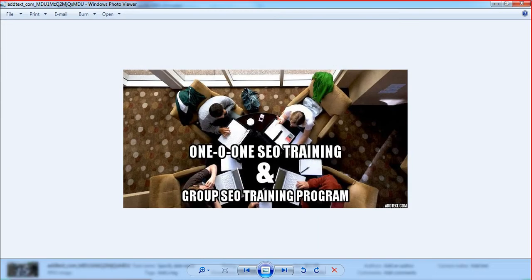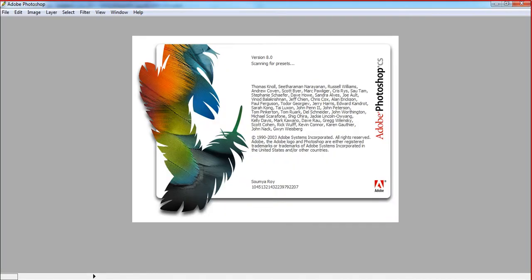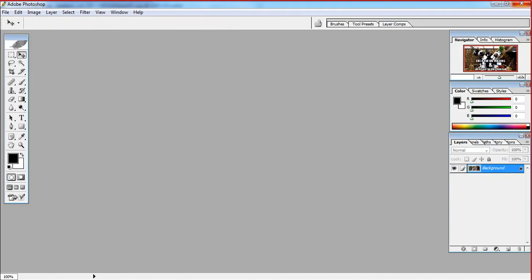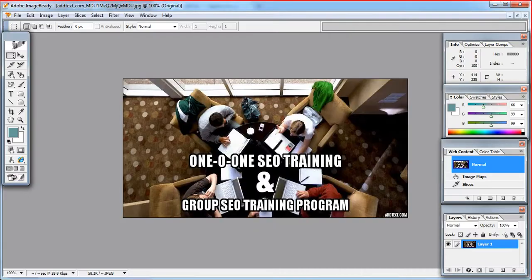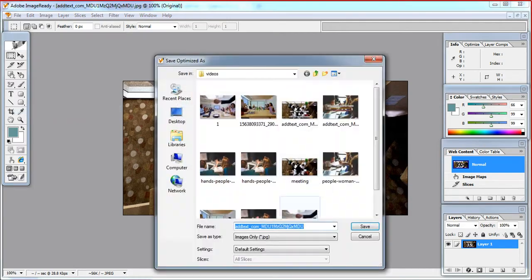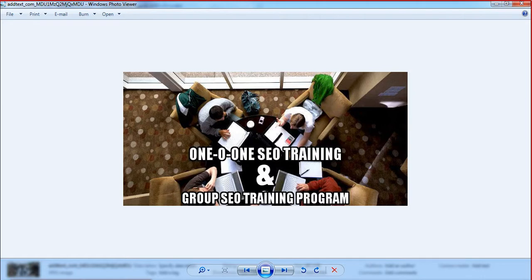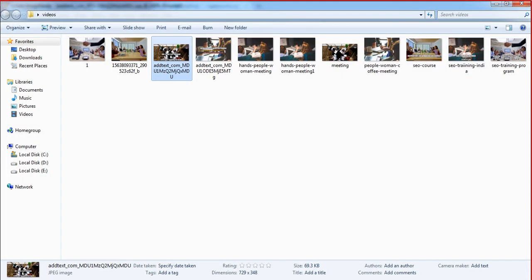That's it. And this is the next image. Again, this image has the same. We have to open this on Photoshop. Sorry, it's not on Photoshop. It should be on Image Ready. You can close this. Open with Image Ready. It's open. Just crop this. It's done. Save optimized as, save, replace original. You can see there is no text here. Finally, SEO training program, same. SEO training can be a keyword for this. So same, SEO hyphen training.